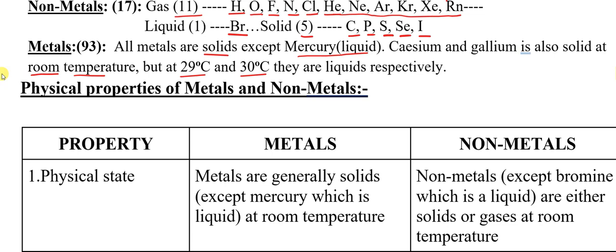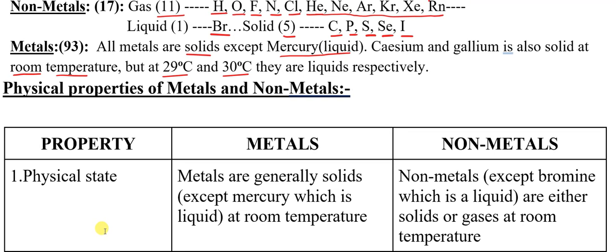Let's talk about physical properties of metals and non-metals. So our topic starts with physical properties of metals and non-metals. First property, physical states.